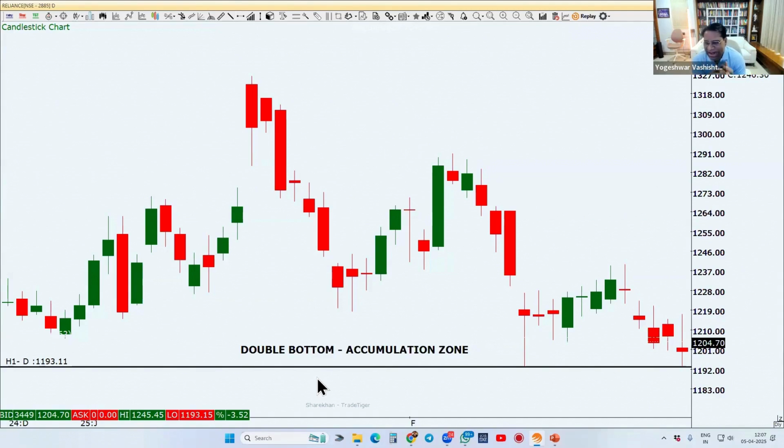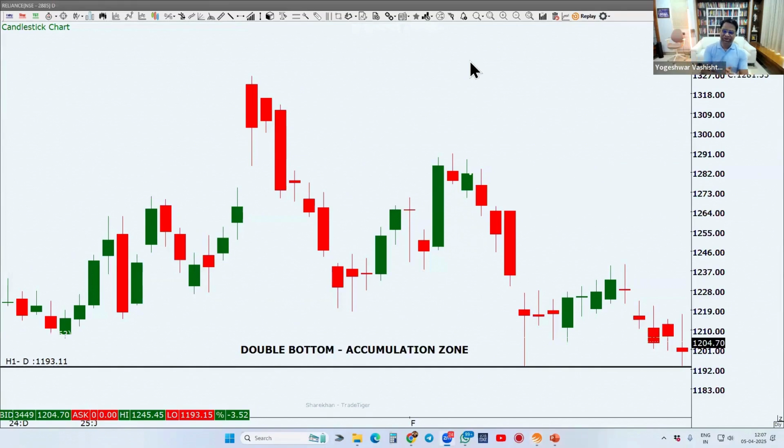And what are the two choices you have in the stock market? The only choice you have when you are in the stock market, especially stocks, is you can either choose to buy stock or you can choose not to buy stocks. Let's say you have 1 lakh rupees and you want to buy Reliance.